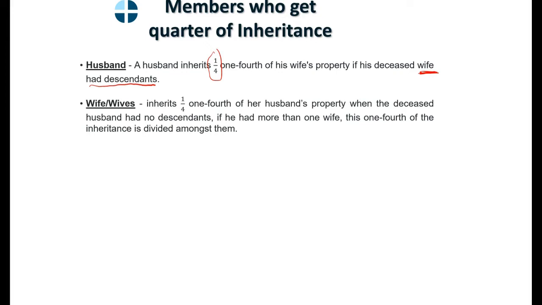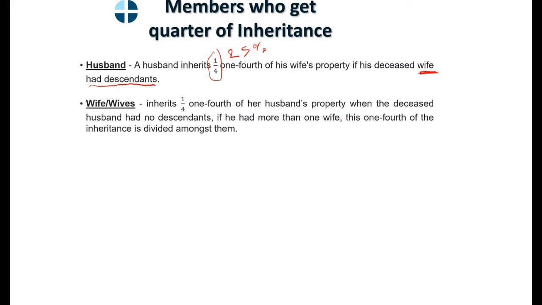He affects the husband, so the husband now is only entitled to a quota maximum. If there was no descendant, we studied the husband gets half. But if there's a descendant, he goes down to 25% of the wealth.